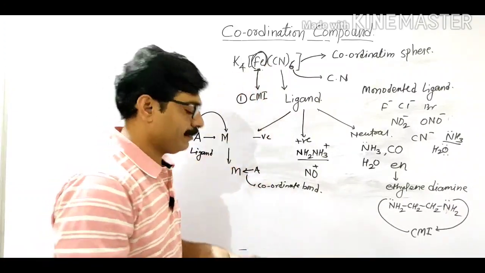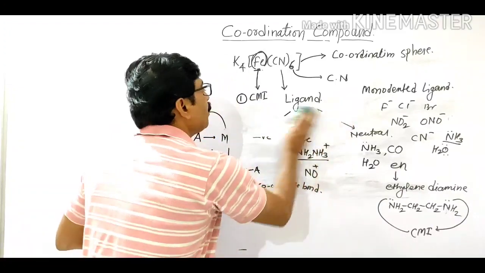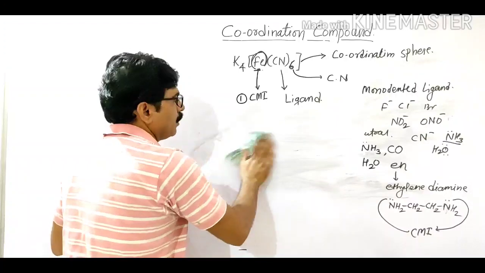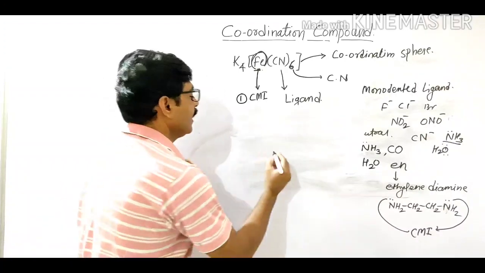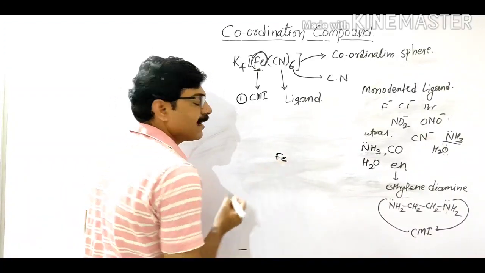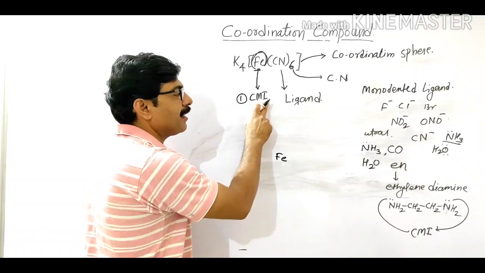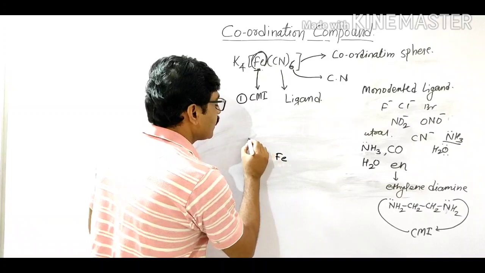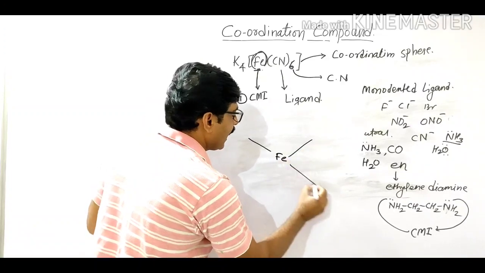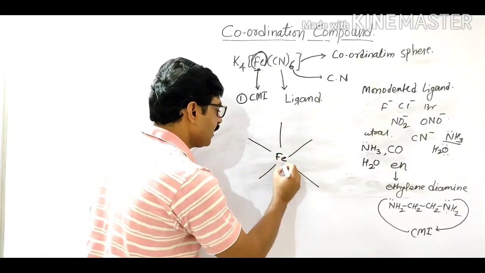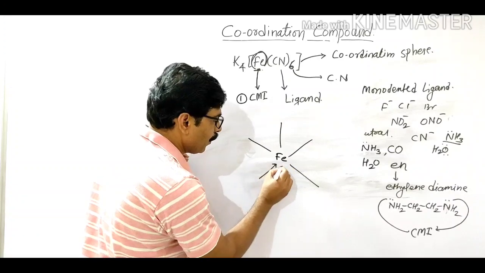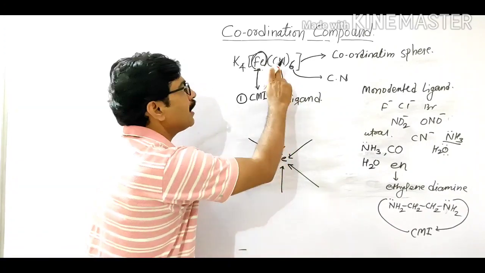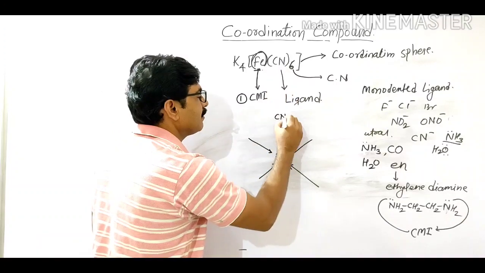Now here, you can draw the structure of this molecule. Fe is at the center, because the central metal ion is present at the center, and then six ligands are attached to the central metal atom with coordinate bonds. And which ligand? Cyano is the ligand, cyanide.